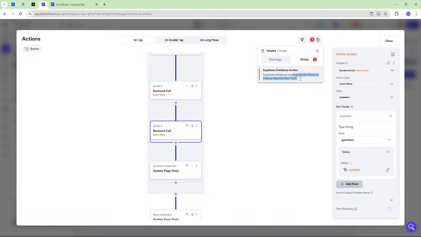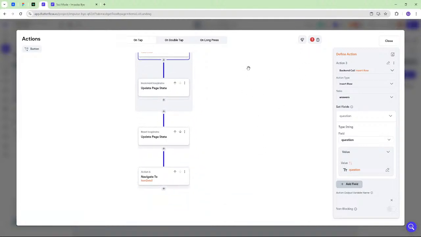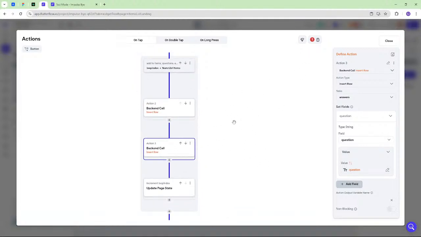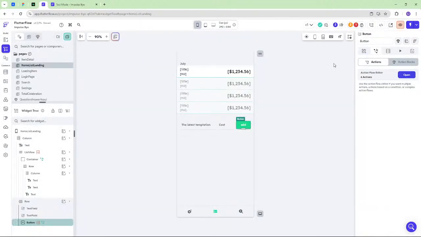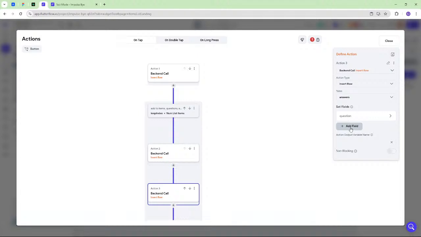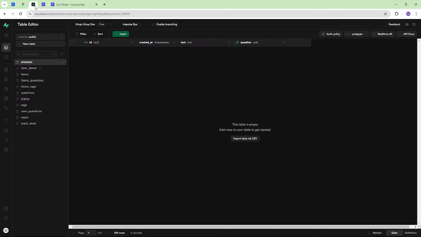Supabase database insert action for button is missing required field text. Okay, what are you talking about? Oh, text is a required field?